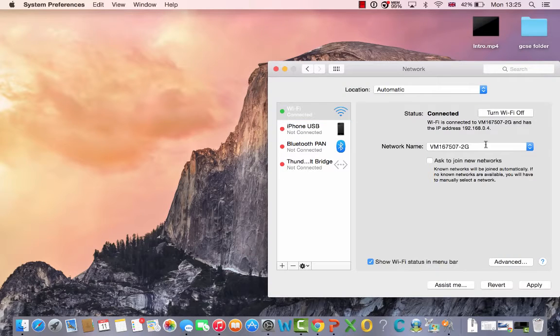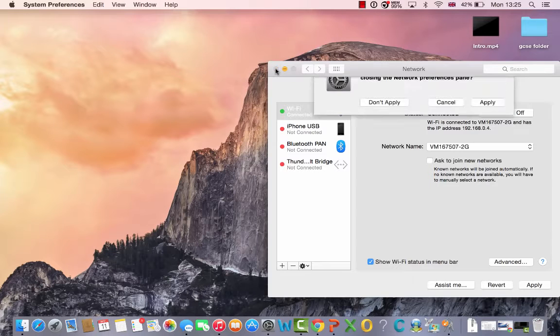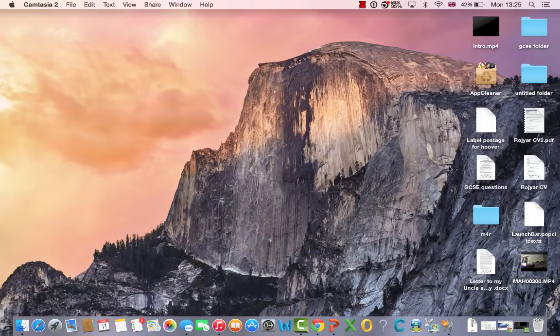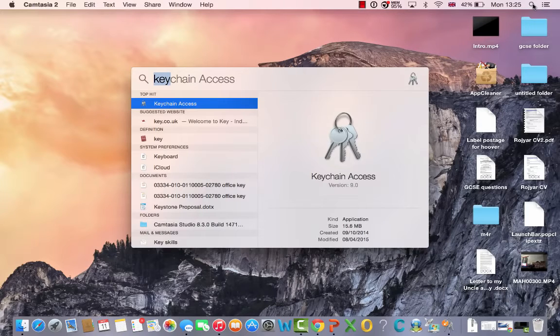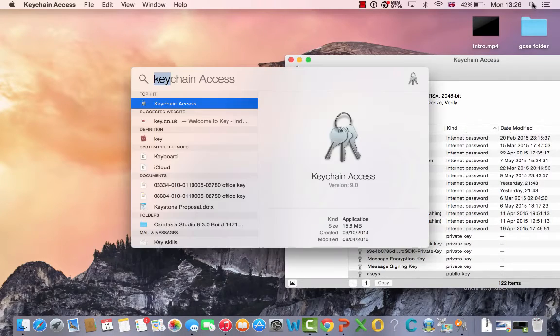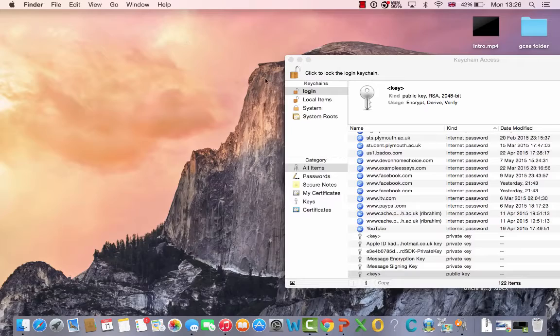Okay, and what I'm going to do is just close it down. Now we're going to go to another option. It's called Keychain Access. You're going to find it in the search bar, which is here in the corner.